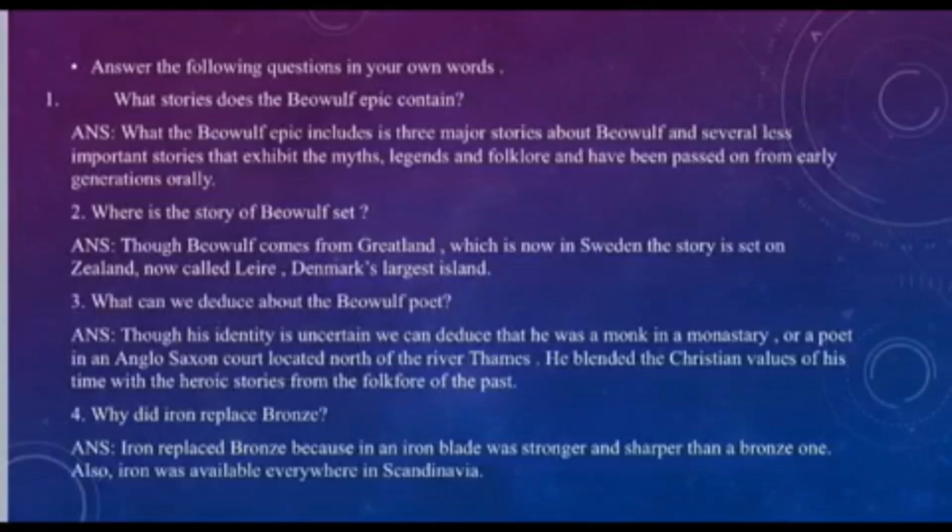Now, the most important part of this very passage is also the very last question, which is that in not more than 60 words of your own, explain why the Beowulf epic interests readers even today. The summary, right? But most probably it's not the summary every time. They can ask you a particular area of the passage, or they can ask you different questions depending upon the passage itself. Only in some cases they can ask you to summarize the entire content.